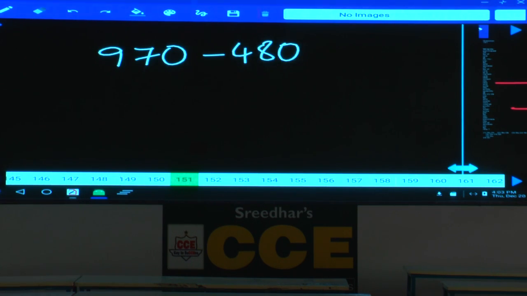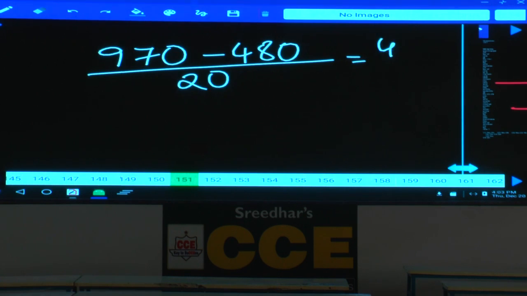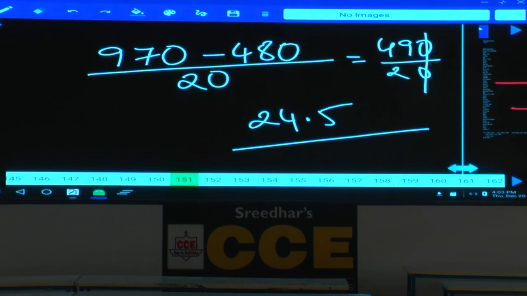So if you subtract the first variety value from the total, what do you get? The total cost of the second variety of rice. Yes. And how many kgs of second variety rice do we have? Divided by 20 will give you the per kg price. How much is the value? Come on, numerator. 490 by 20. 0 0 cancel. 49 by 2. 24.5 rupees. I am not using allegation.